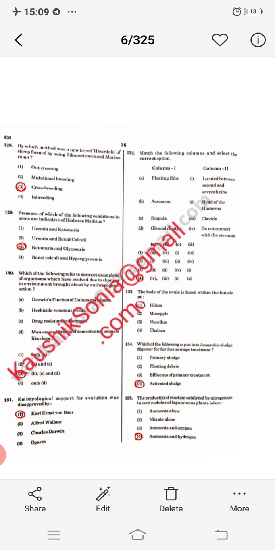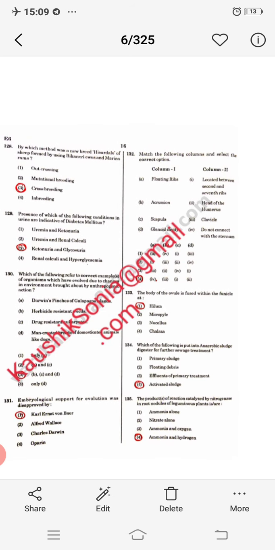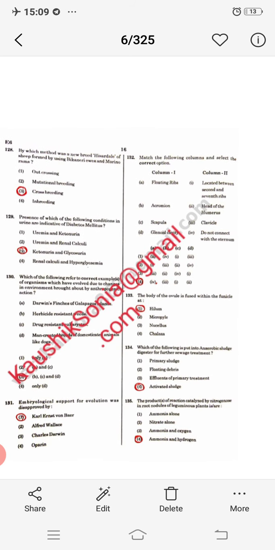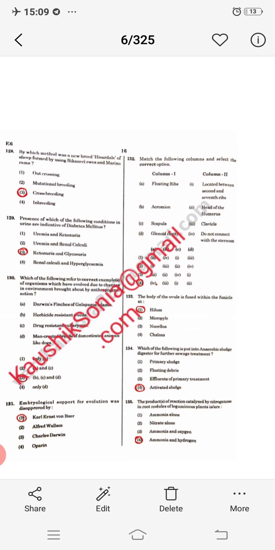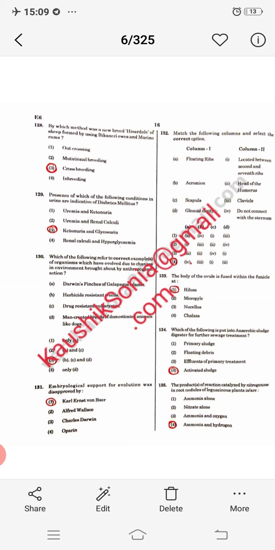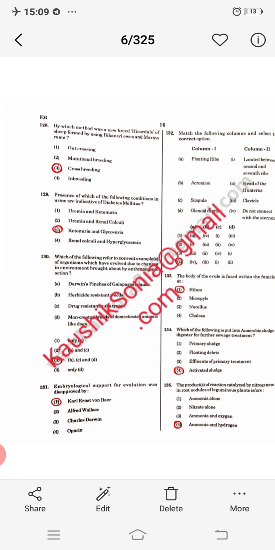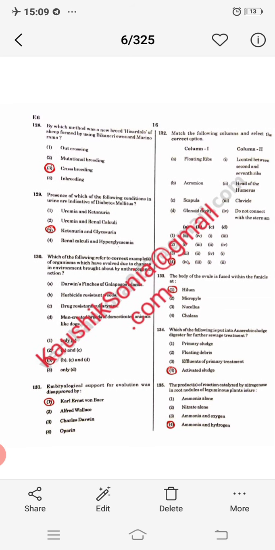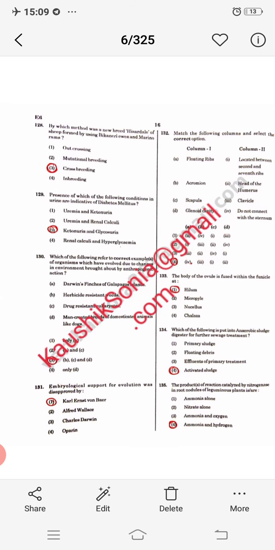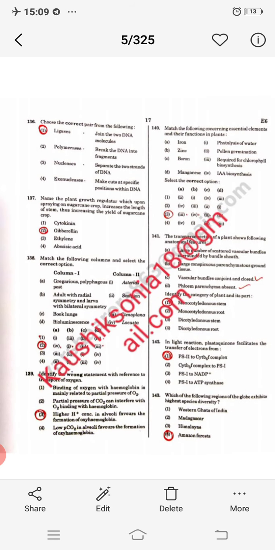Next, the body of an ovule is fused with the funicle at the hilum. One option is correct. Which of the following is put into anaerobic sludge digester for further sewage treatment? That is activated sludge, a little of it is put back as an inoculum. Next question, the products of the reaction catalyzed by nitrogenase in root nodules of leguminous plants are ammonia and hydrogen. First product is ammonia and hydrogen, beta. Next, you have to choose the correct pair.